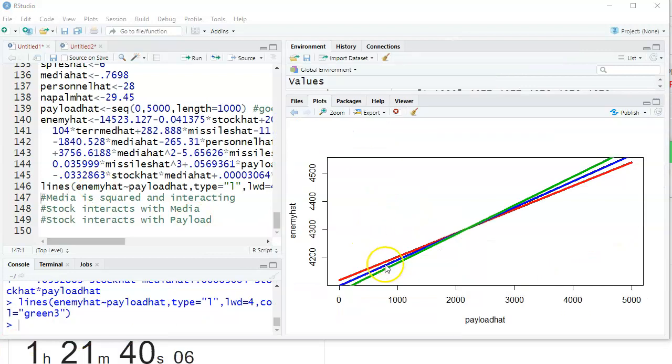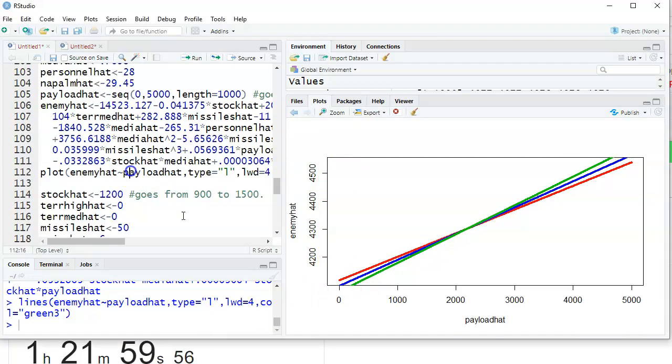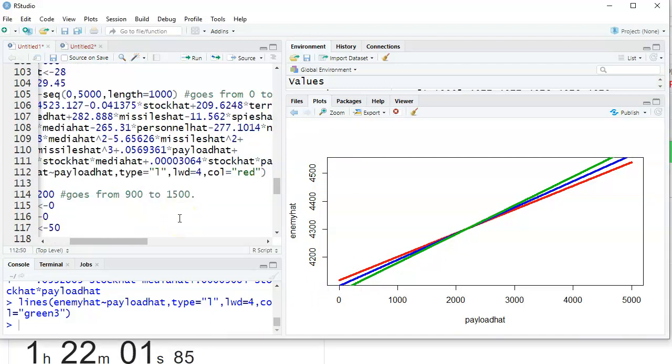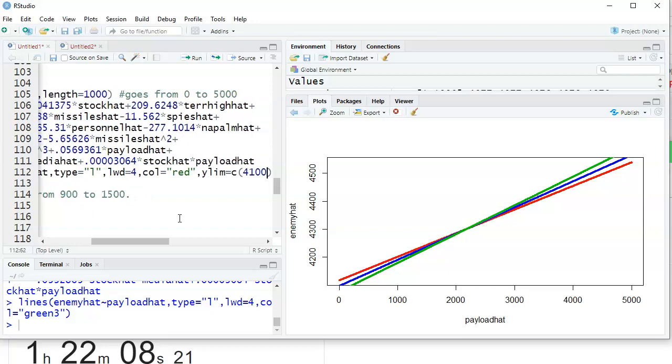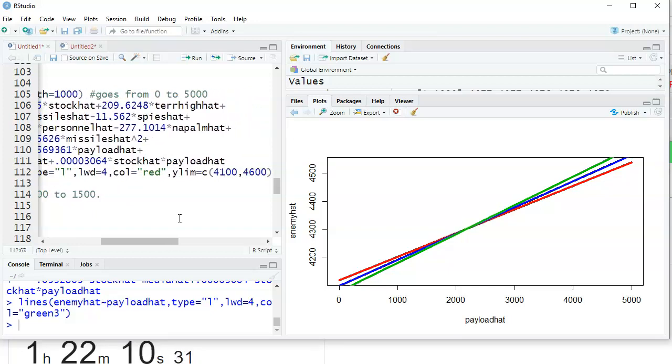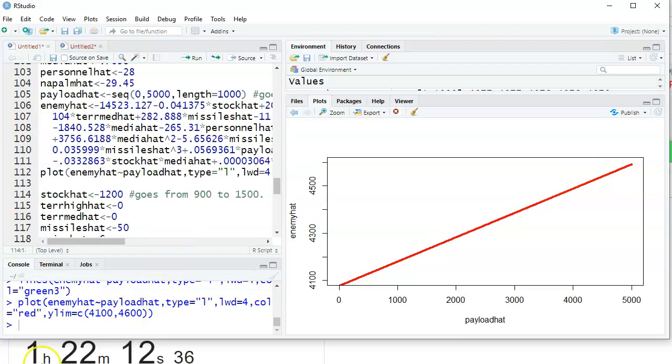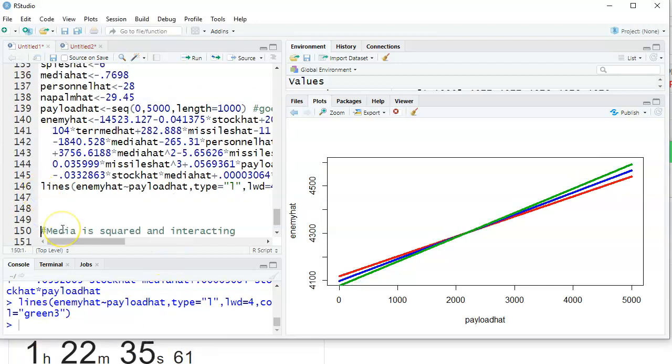Nice. You know, I'm looking at this plot thinking, yeah, I can explain what's happening as payload increases and how stock is changing it. I don't like how the green line gets cut off. Like, I want the top and bottom range to be wider. So I'm going to scroll up to my first line, this red line, and I'm going to make the Y limits go out wider. So more like 4100 out to 4600. Let's try that. Yeah, I like that. That feels better to me.